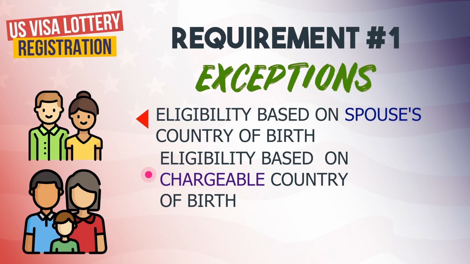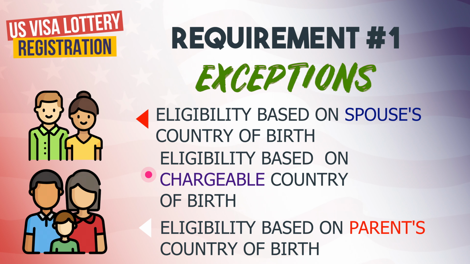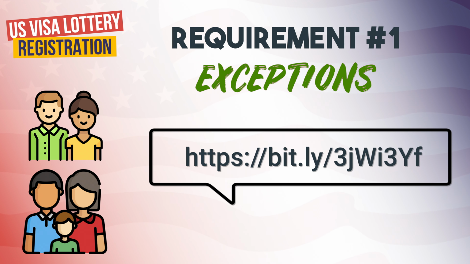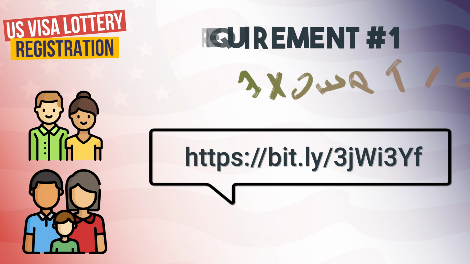If you were born in a country in which neither of your parents was a citizen or a legal resident at the time of your birth, or if one of your parents is a native of an eligible country. Please refer to this link for more details on these exceptions to confirm if you may proceed with submitting an entry or not.